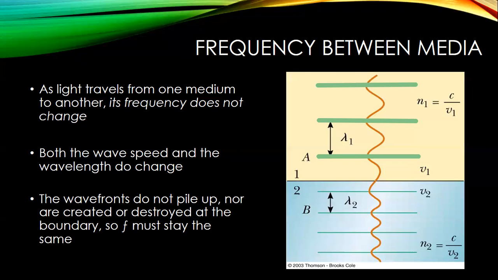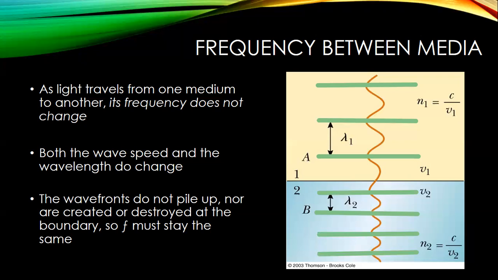The wave fronts are still the same number per second. Frequency is the same. What that means is, as the wave fronts slow down, they begin to bunch together. And that means that the wavelength must also be getting smaller.